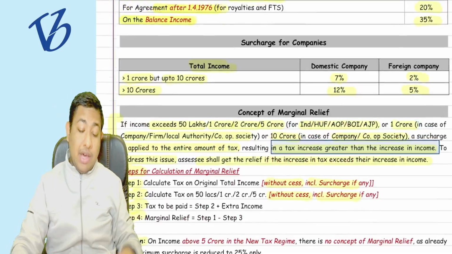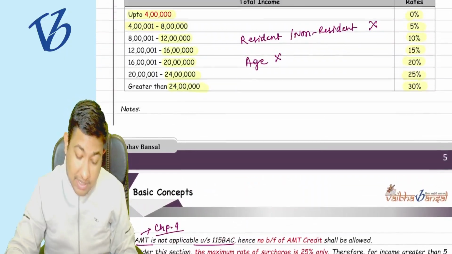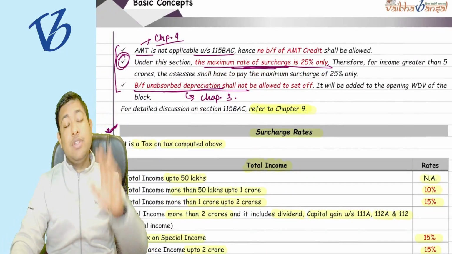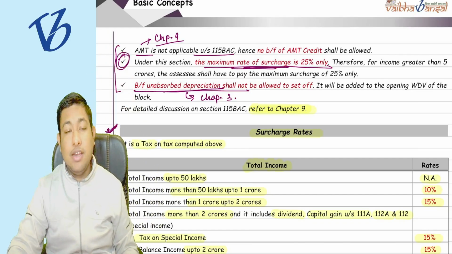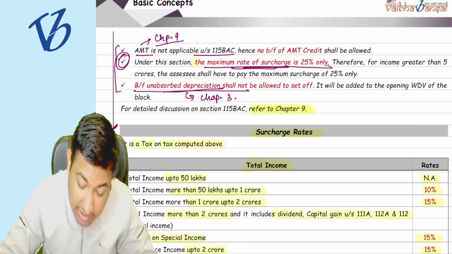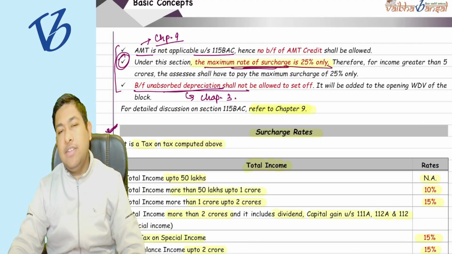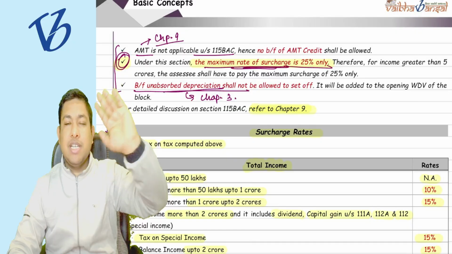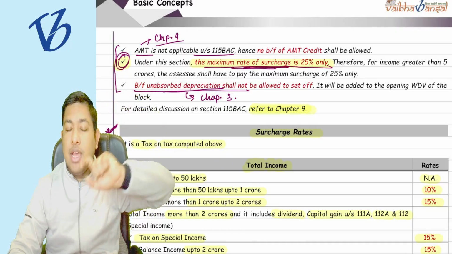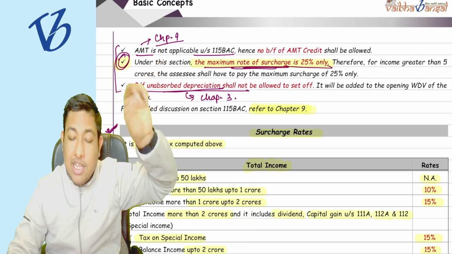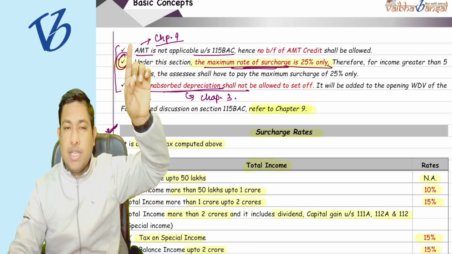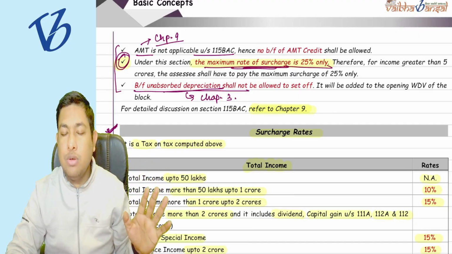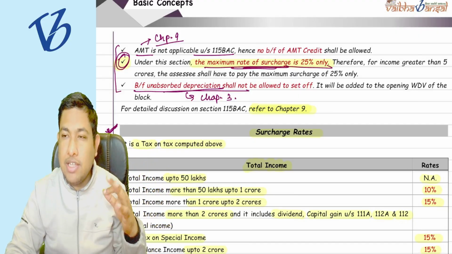Now, I have earlier told you that for section 115BAC, we will refer to chapter number 9 and see the assessment of various entities in detail. Whenever you see it now, you'll see that the maximum surcharge rate is only 25%. Point B says that under 115BAC, the maximum surcharge rate is 25%. It means if my income exceeds 2 crore rupees, whether it is 10 crore, 20 crore or 50 crore, I have to pay surcharge at the rate of 25% only.